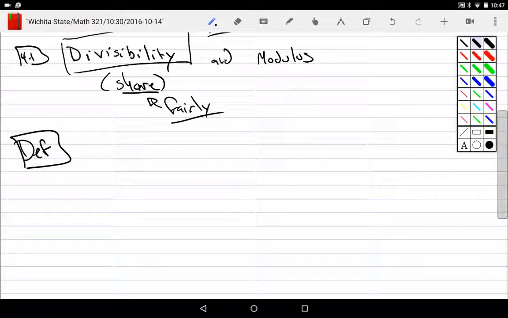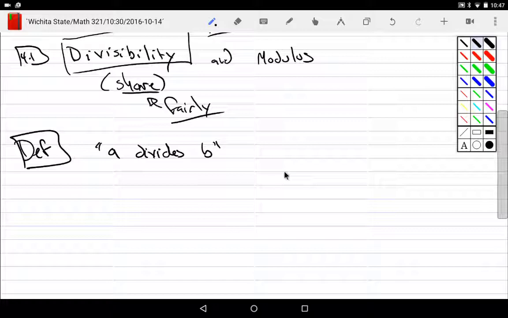Divides is not these little, like a half. That doesn't exist. One thing cannot be broken into two pieces. We only think about whole quantities. So since that doesn't even exist, what are we talking about? And so I'm going to use words like